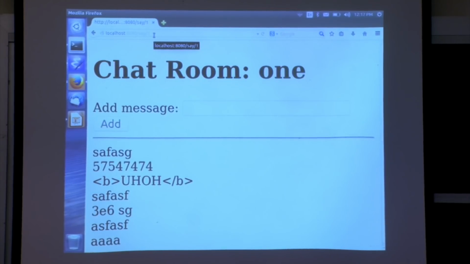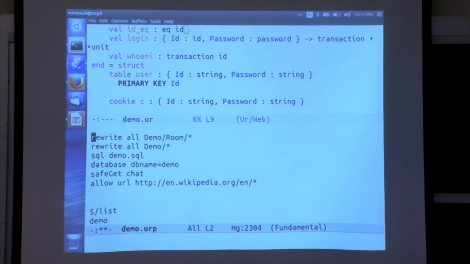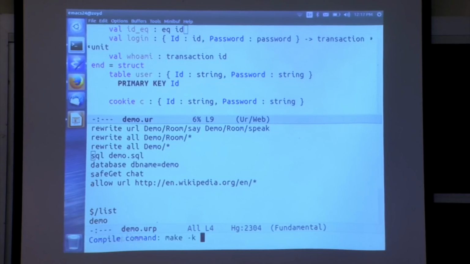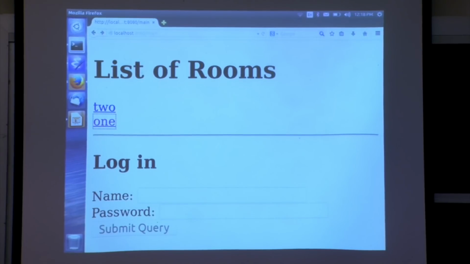Maybe we don't like that form, and we decide we're going to rewrite URL. So say is inside the room module, which is inside demo. I better put this at the top so it runs before these other rewrites. Rewrite URL demo room say into demo room speak. And hopefully that's going to do what I want it to do. Let's see what happens.